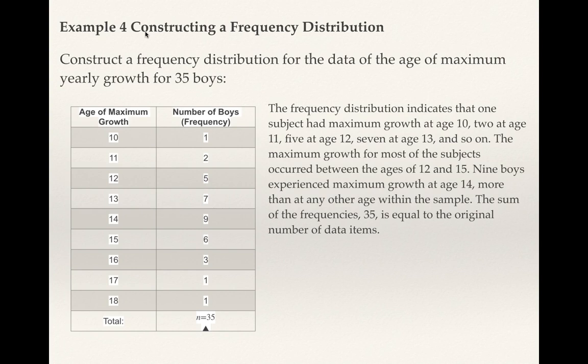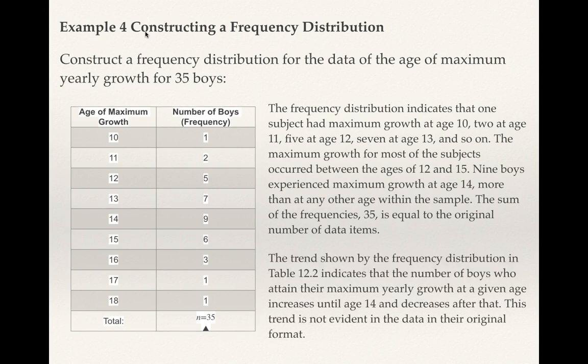So I just kind of went through all that. Most of them had their largest growth around age 14, because even the next largest was at age 13 with 7 boys, and then age 15 had 6 boys. So the largest group was right around 13, 14, 15 years old. Much easier to see how the data is distributed in this way than when it's just in one long big list.